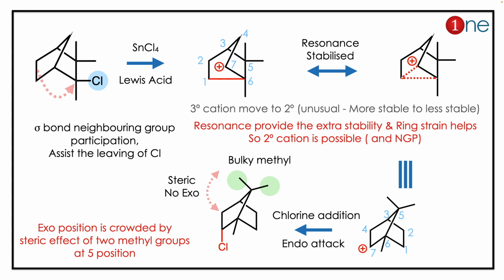In the first step of the reaction, chlorine is a good leaving group, and the sigma bond assists the leaving group, giving the cation formation. This cation is a bridged cation, and it has extra stability due to sigma bond resonance. So you have a new architecture. Here the reaction goes from tertiary to secondary because of the stability as well as NGP. So if you read nicely, you have the cation formation at the side chain.